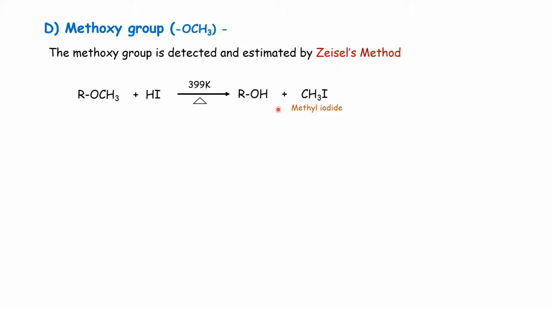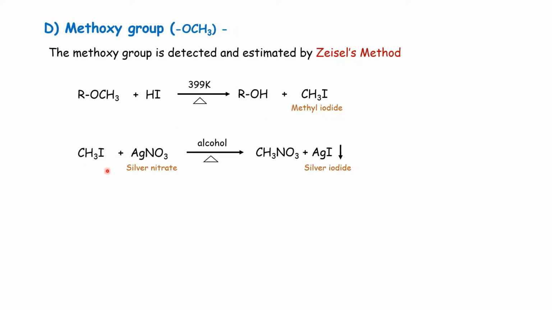Then OCH3 group, methoxy group, is converted into methyl iodide, and then it is treated with silver nitrate solution. Then a precipitate of silver iodide is obtained, by which the presence of methoxy group in the compound is detected. For estimation, we use the equation that 1 mole of methoxy group corresponds to 1 mole of silver iodide.